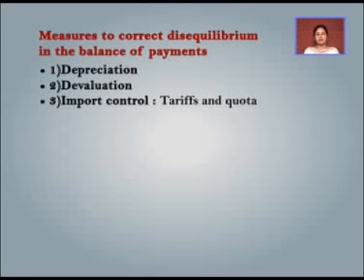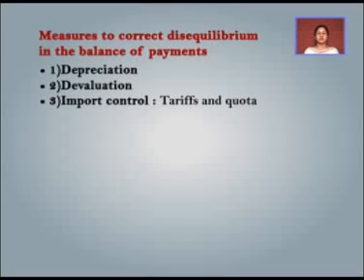Whereas on the other side, tariffs are, in simple words, taxes which are imposed by the government on the import and export articles. To correct the disequilibrium in the balance of payment, the government always tries to impose more tariffs on the imported items in comparison to the export articles.